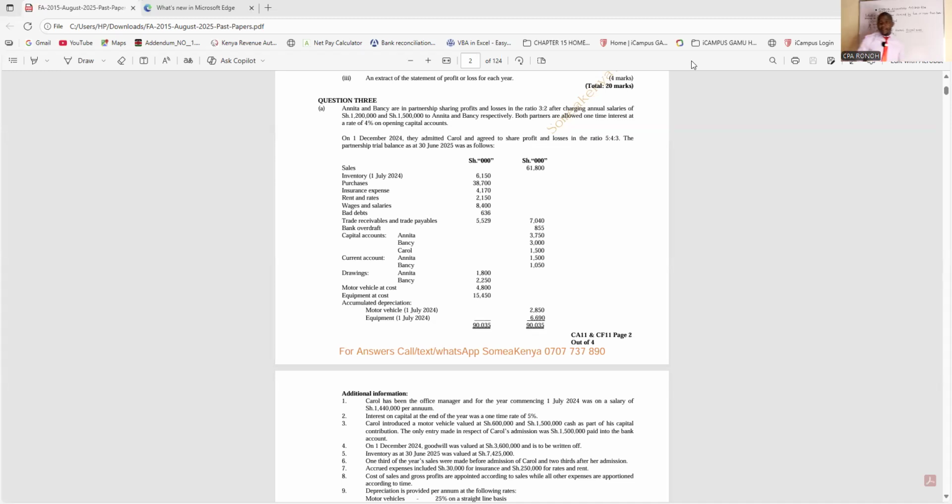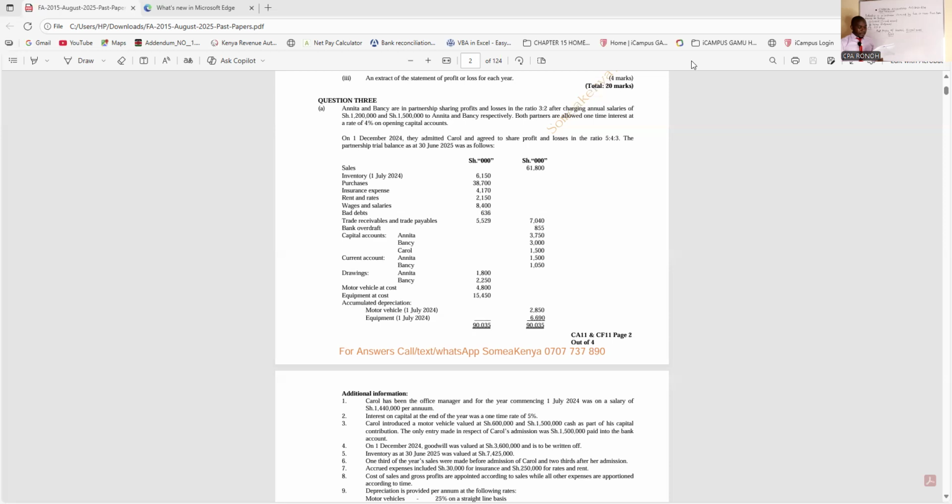So let's read the question, August 2023, question 3A. We have been told that Anita and Bansi are in partnership sharing profits and losses in the ratio of 3 to 2, after charging an annual interest of 1.2 million and 1.5 million to Anita and Bansi respectively. Both partners are allowed one-time interest at the rate of 4% per annum on opening account balances.